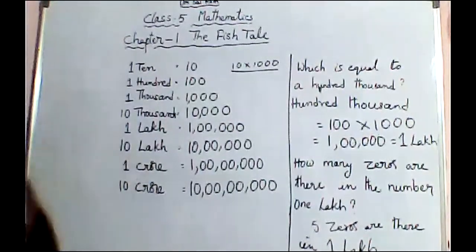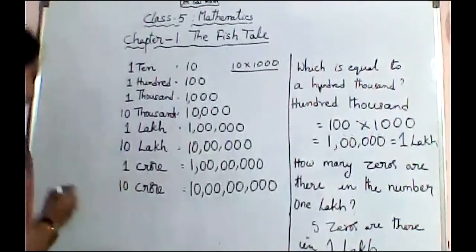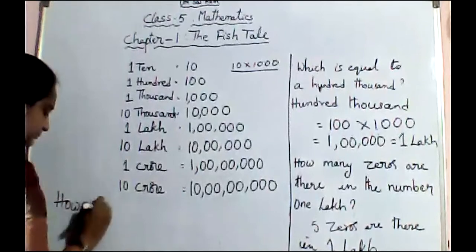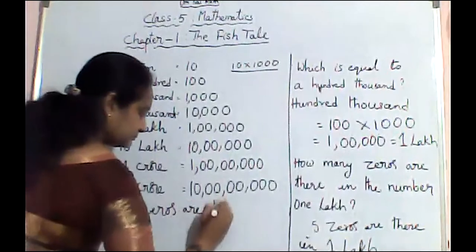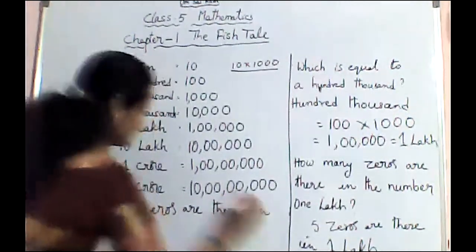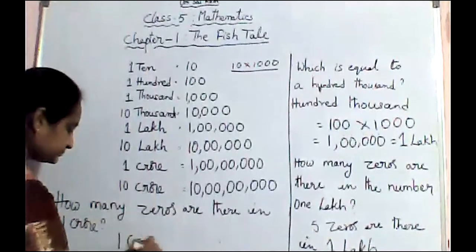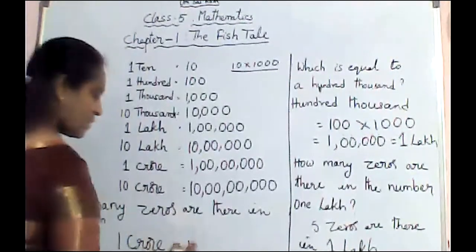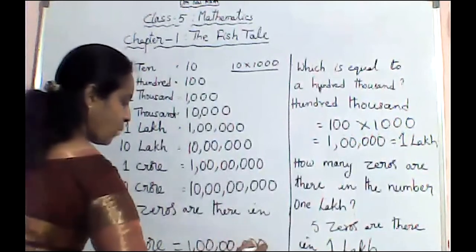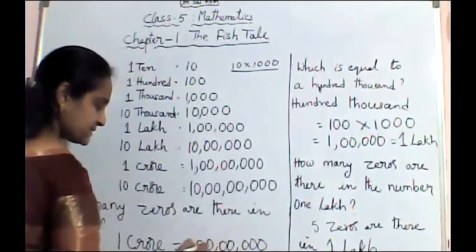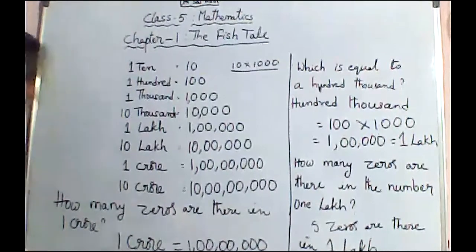Now, how many zeros are there in 1 crore? Count and say. Ma'am, 7 zeros. Very good. 8, ma'am. 1 crore equals, how will we write it? 8, 1, 2, 3, 4, 5, 6, 7. So how many zeros are there? 8, ma'am.